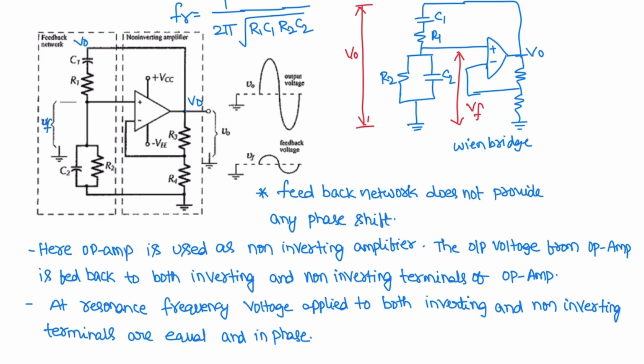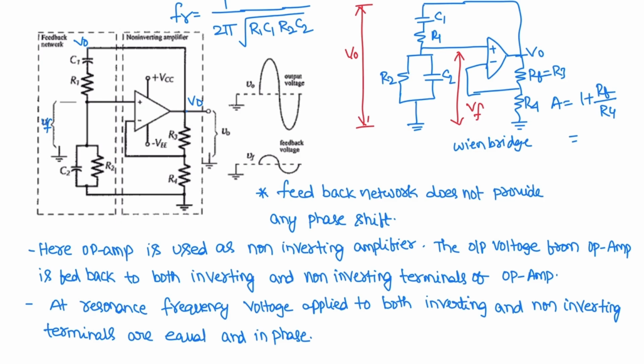The feedback signal in the circuit is connected to the non-inverting input terminal, so the op amp is working as a non-inverting amplifier. Therefore, the feedback network need not provide any phase shift. Now the gain of the amplifier is given as 1 plus RF by R4, where this resistor is R4.